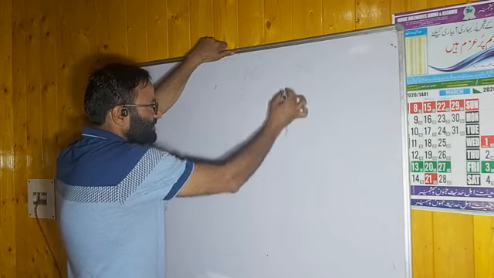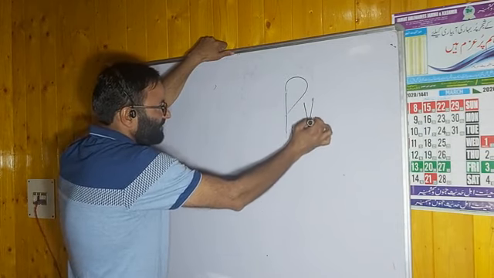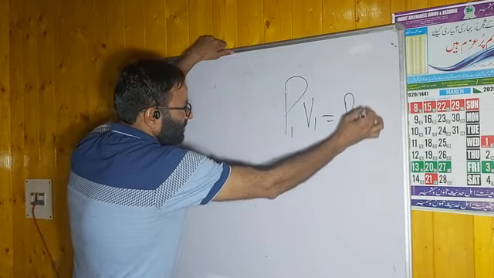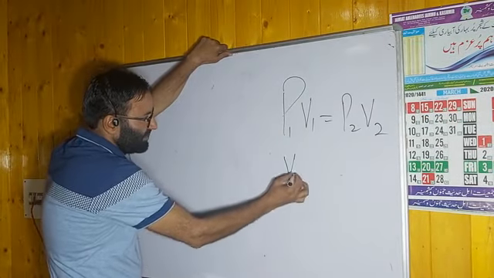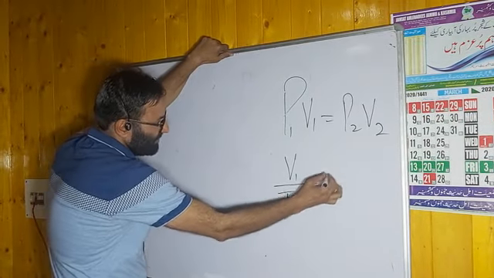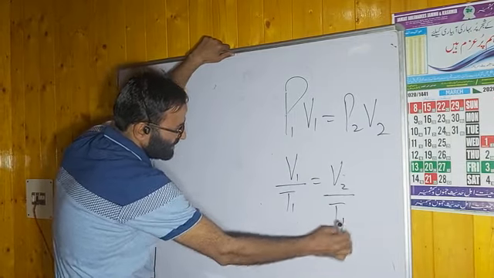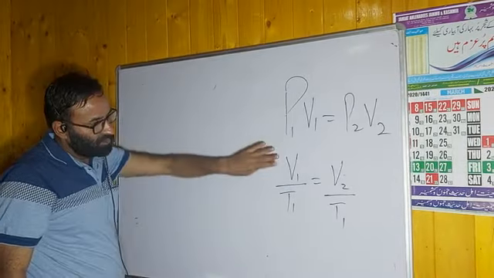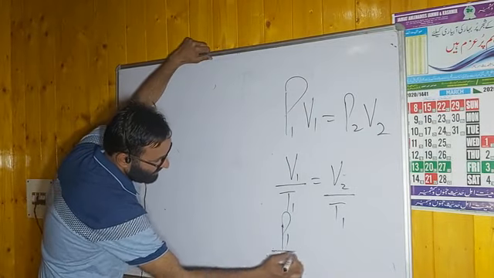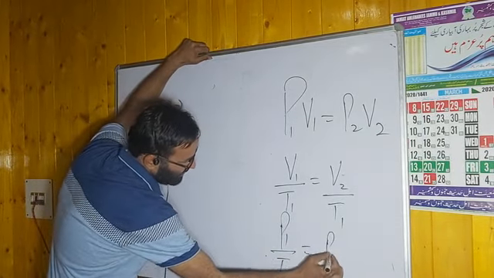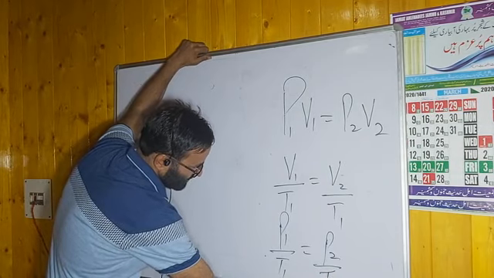The first one, that is P1 V1 is equal to P2 V2. This is the Boyle's law. V1 by T1 is equal to V2 by T2. This is the Charles' law. Amontons' और Charles में फर्क क्या है? वॉल्यूम के बदले P है. P1 by T1 is equal to P2 by T2.